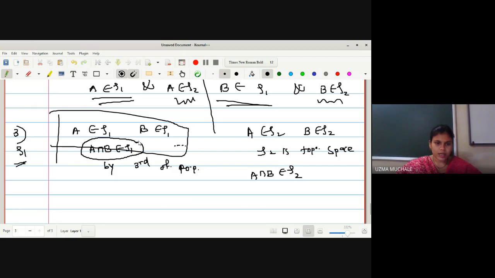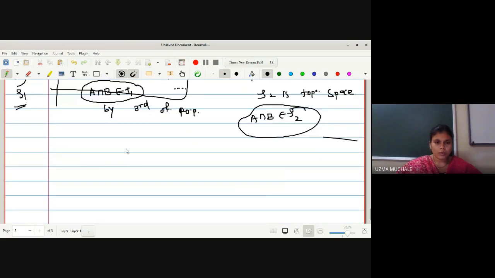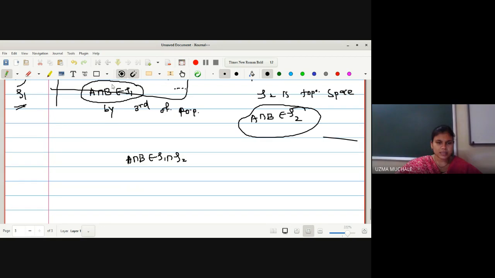Now we can select this one. A intersection B is a member of τ1 as well as A intersection B is a member of τ2. Can I write now directly A intersection B is a member of τ1 intersection τ2? Yes, ma'am. If this is one set which is a member of τ1, as well as this is another set which is a member of τ2, that means A intersection B is a common set, just like x belongs to τ1 as well as x belongs to τ2.